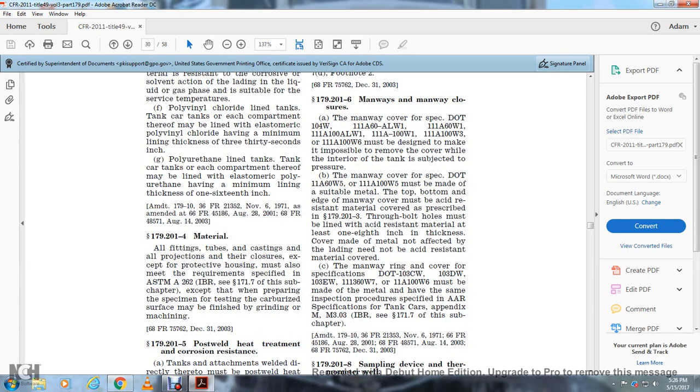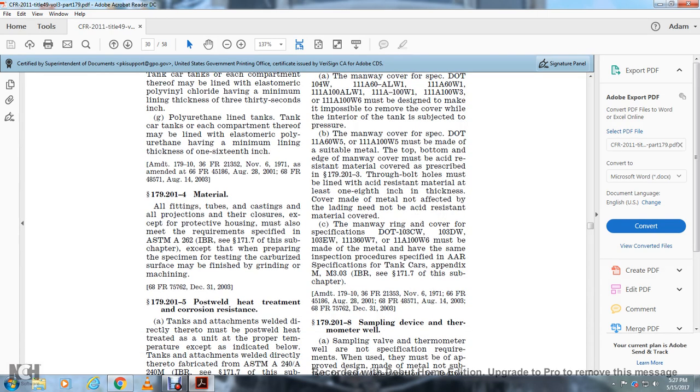The manway covering of the specification 111A60WF and 111AW5 must be made with a suitable material. The top and the bottom edge of the manway cover must be acid resistant. Material covered as prescribed in 179.201-3, but through the bolt holes, must be lined with acid resistant material at least 1/8 of an inch in thickness. The cover made with metal but not attached, but the lighting need not be acid resistant metal material